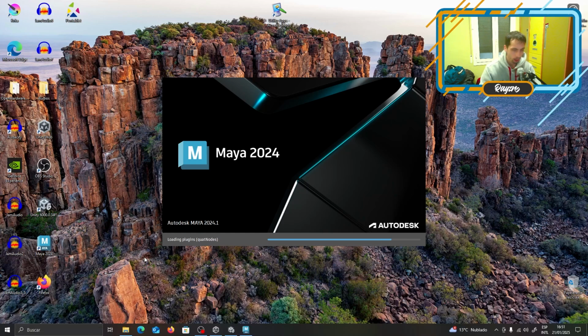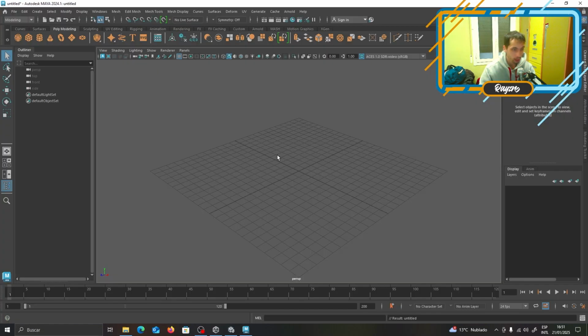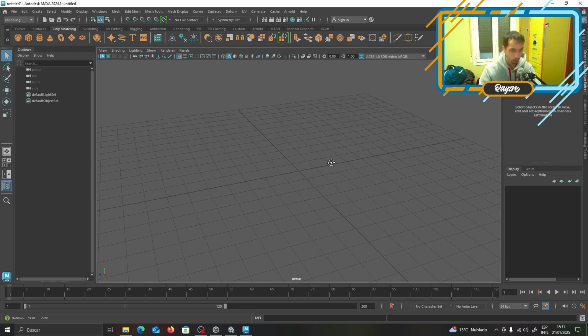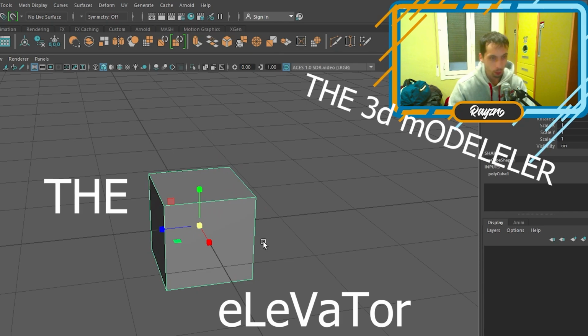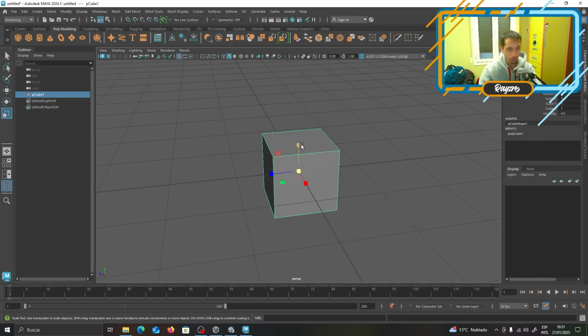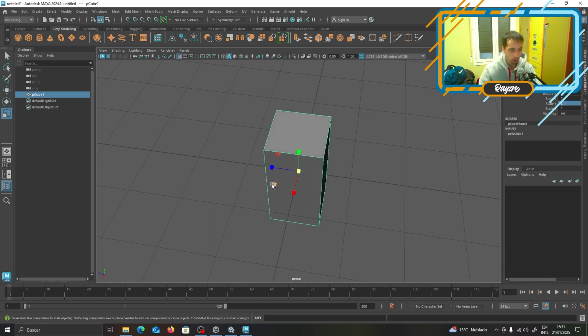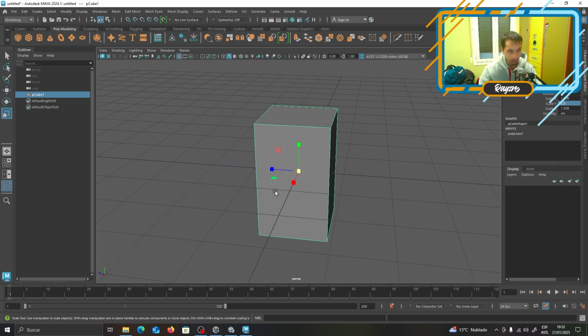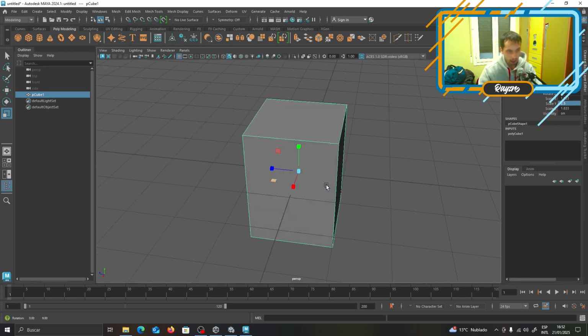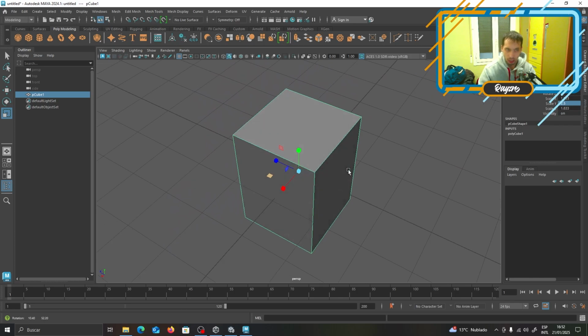Maya's taking a little while. We trust in you, Maya. I could use Blender, really, but let's create a new scene. I don't care. Default. We simply want to create a simple box that's the elevator. Wonderful. Wonderful elevator. Let's put a scale of 2 in Y. Let's increase the shape of this, and maybe we need a 2.5. Yeah, that's more like an elevator, right? We just get this thing going, and that's a good elevator, right?